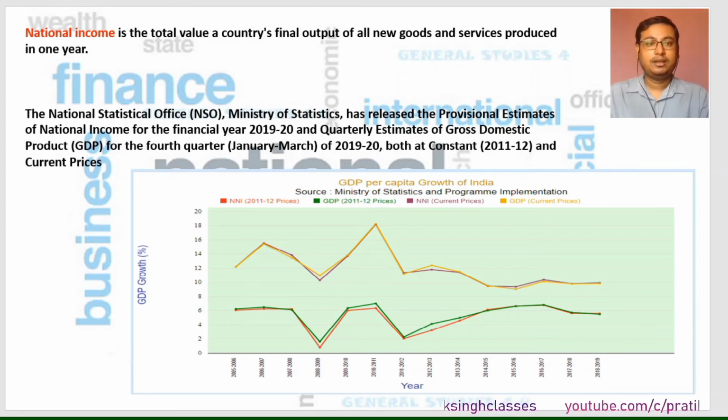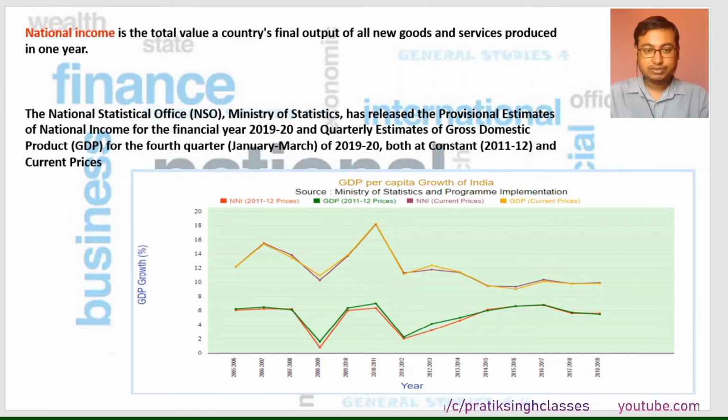national income. Then who gives the data of national income? If suppose you see somewhere that the gross national income of India in year 2020 is something like this, then who is the custodian of this data? Who gives all these data? The National Statistical Office (NSO), Ministry of Statistics, has released the provisional estimates of national income for financial year 2019-20 and quarterly estimates of gross domestic product for the fourth quarter of 2019-20, both at constant and current prices.